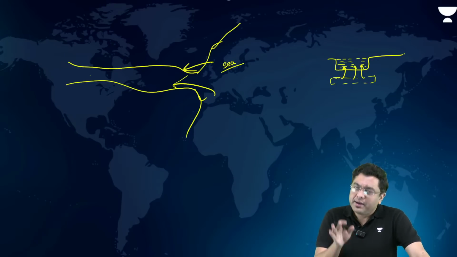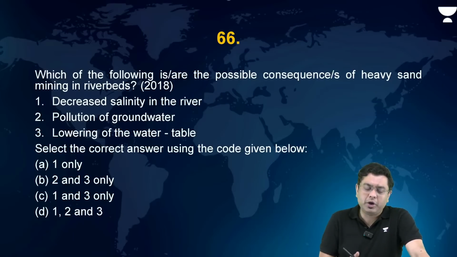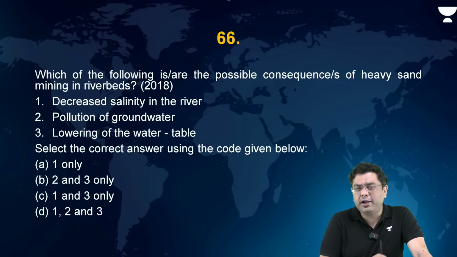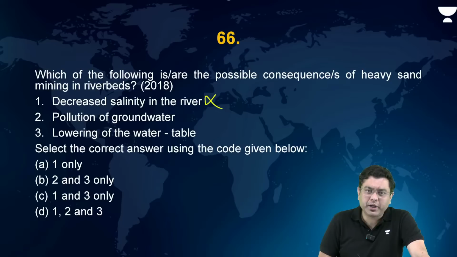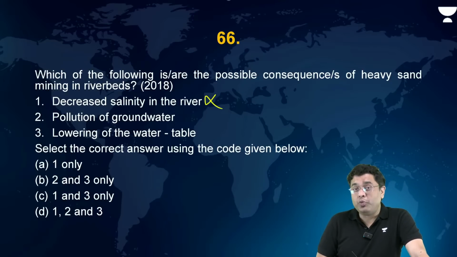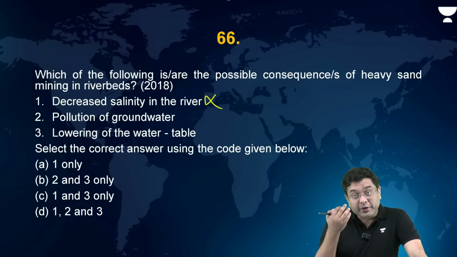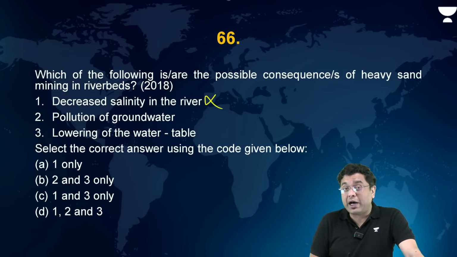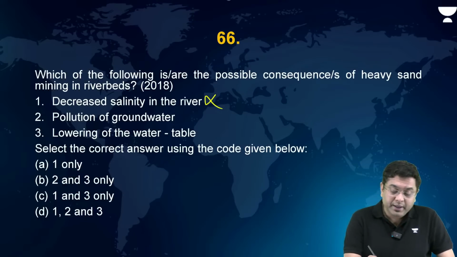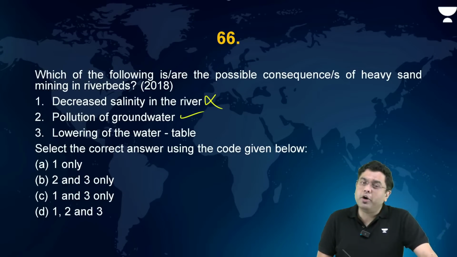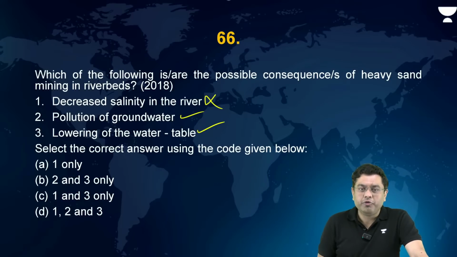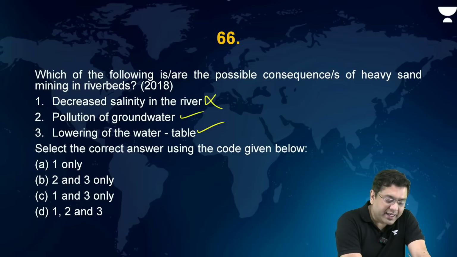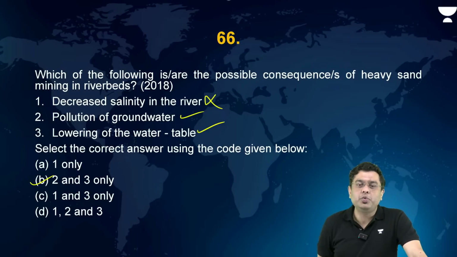So with that information, if you take a look at the option, decrease salinity of river, no, it can lead to increase in the salinity of river water. Pollution of groundwater, obviously yes, because now you are exposing the groundwater to the outside intervention from the environment. So that will happen. Lowering of the water table, yes, that is again one of the outcomes. So in this case, the correct answer is going to be B, that is 2 and 3 only, right?